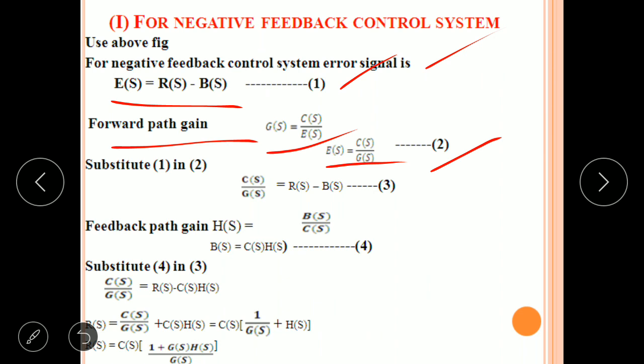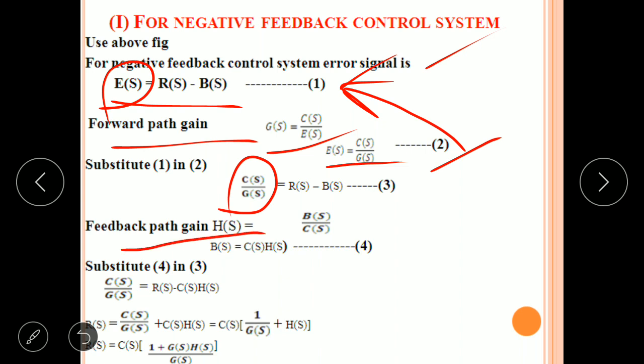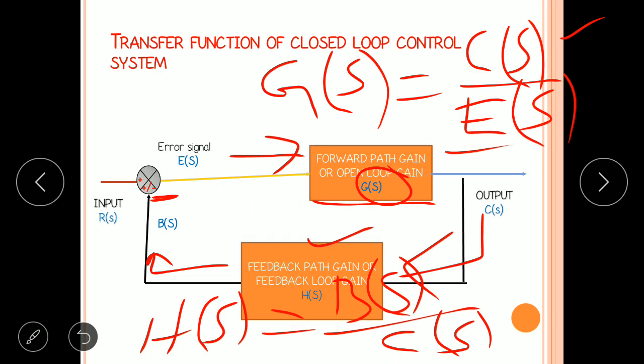Substitute this equation 2 in equation 1. So E of S replaced with C of S by G of S equal to R of S minus B of S. Feedback path gain H of S equal to B of S by C of S here.